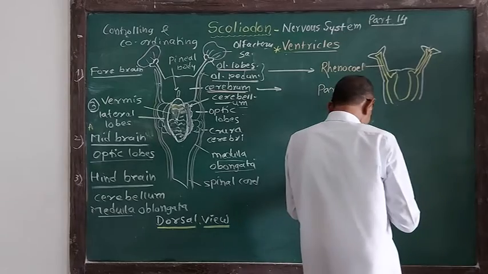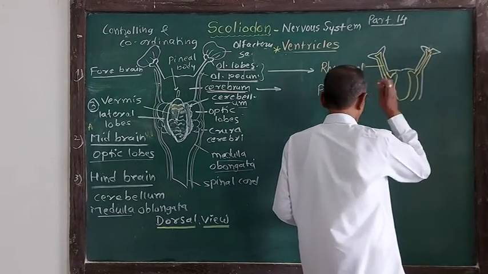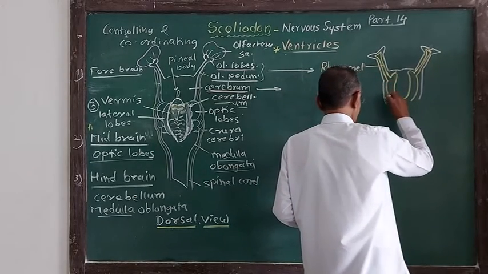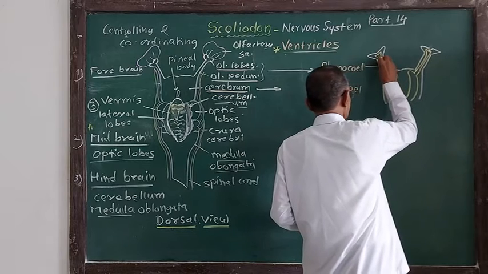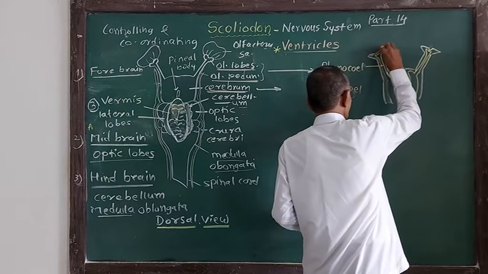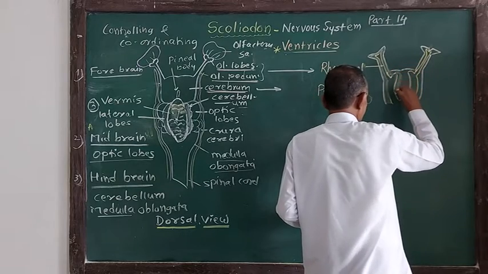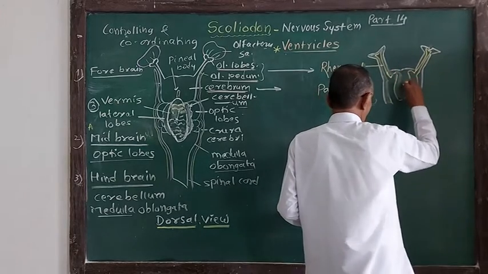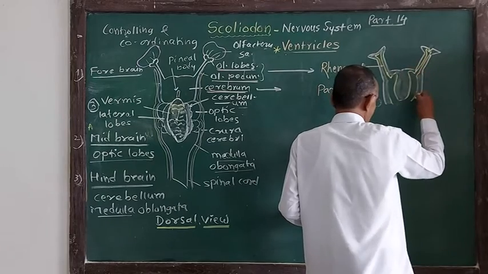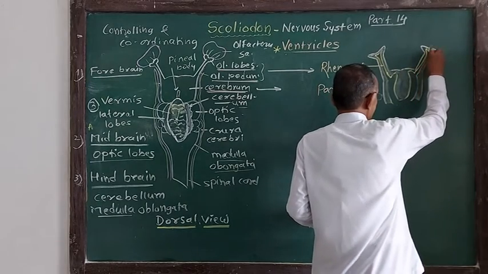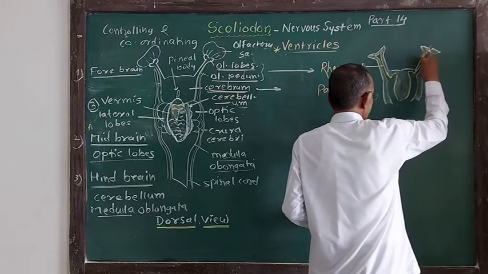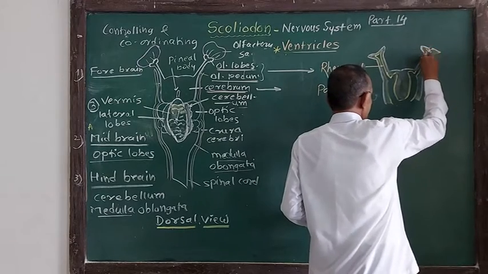So the forebrain is hollow, consisting of olfactory lobes and olfactory peduncles in this way. The rest of the matter is nervous tissue in this manner.